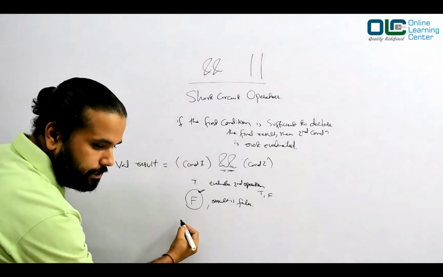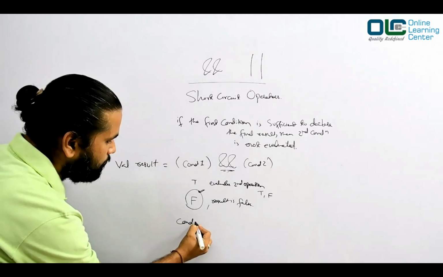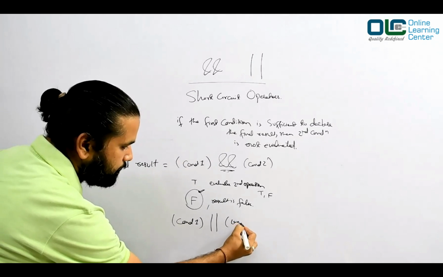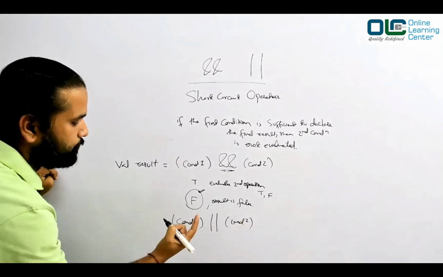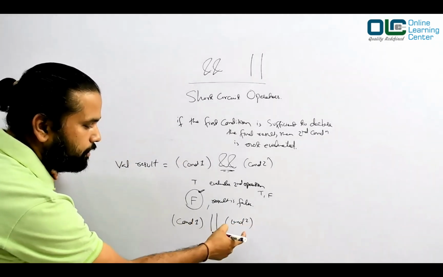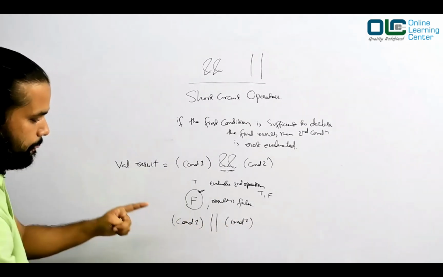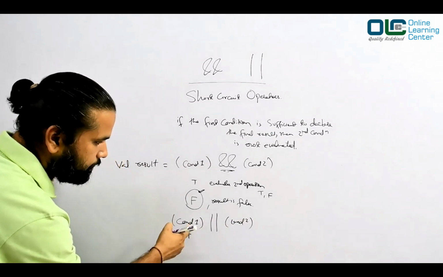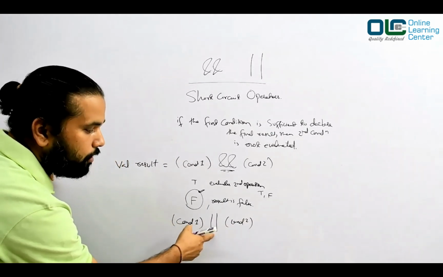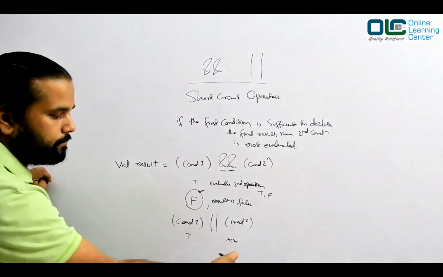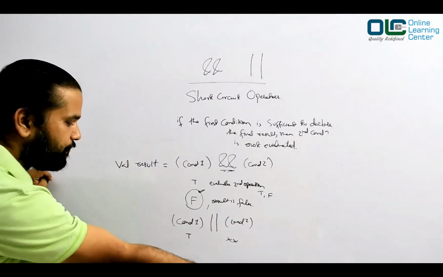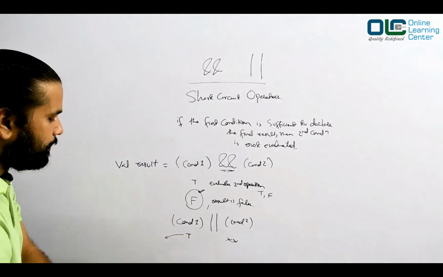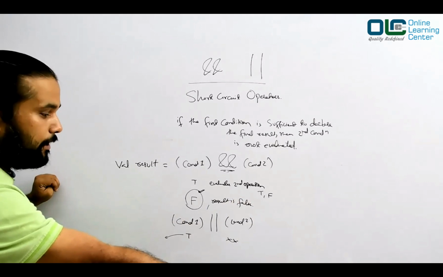Now if you put condition 1 and you say OR and you say condition 2, right? You said condition 1 or condition 2. So in case of this, if this condition is true, then this is OR, right? Now it does not matter whatever comes here. If it comes true or if it comes false, you have decided the result. The result is true because the first condition is already met. So the second condition would not be evaluated, right?